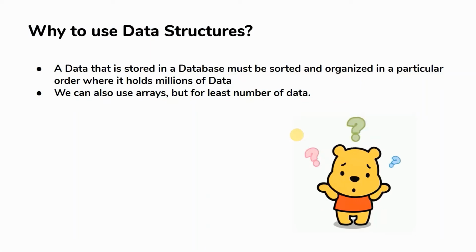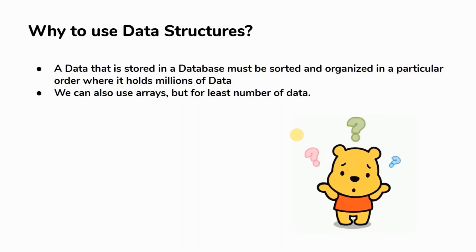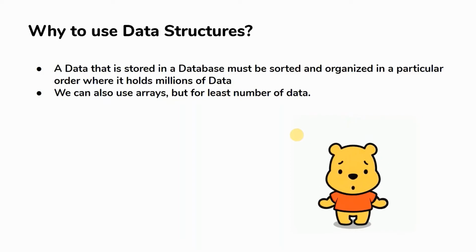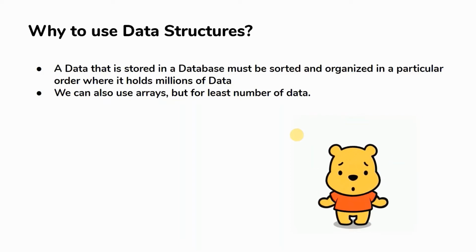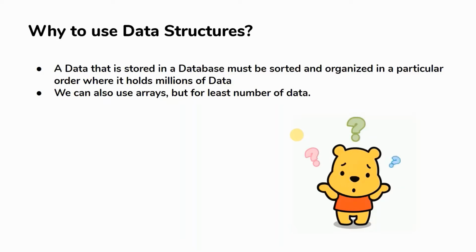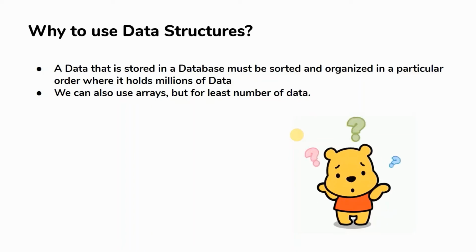So why do we use data structures? Data that is getting stored in my database must be sorted, and it should be stored in a particular order. That is the main reason why we go with data structures. Not only to store in a database, but whenever I manage a program with complex data or a large amount of data, I have to arrange it, sort it, and do some particular procedures over it, so that I can retrieve the data back in the easiest way.